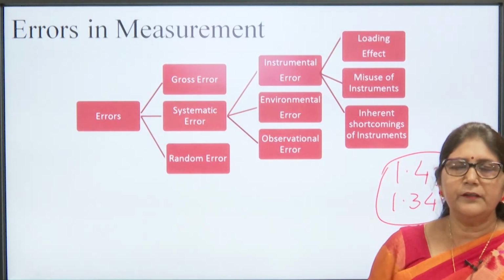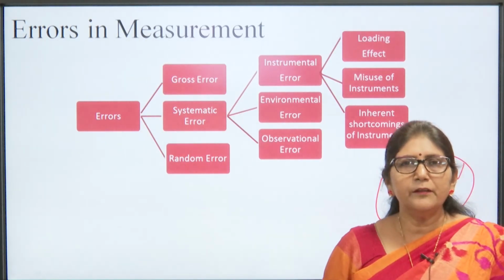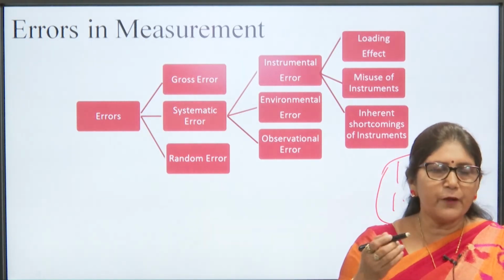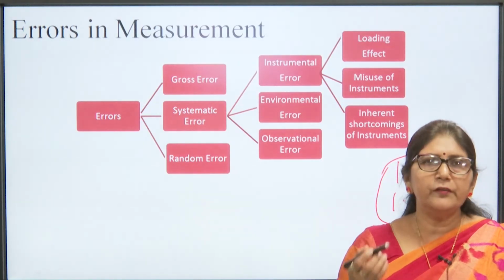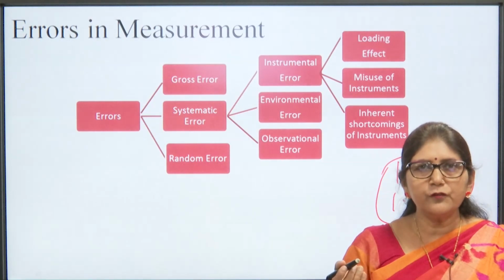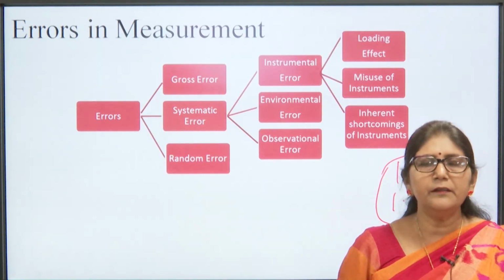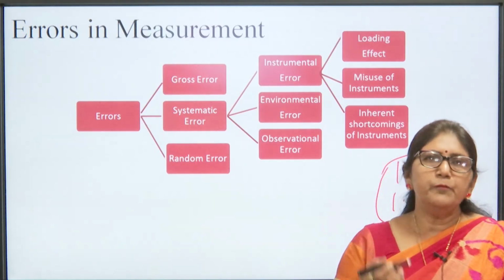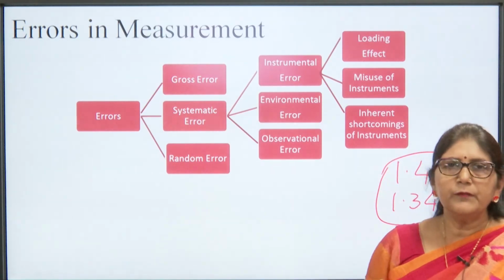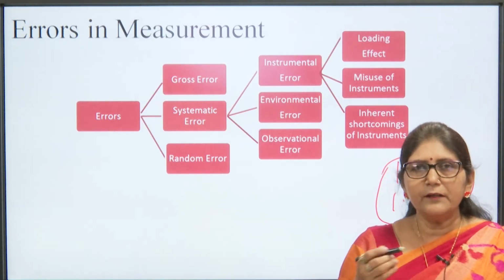Then there is systematic error. Systematic error means error which occurs in every measurement. So, systematic error can be divided into 3 parts: one is instrumental error, environmental error and observational error. Observational errors basically happen due to the parallax error.